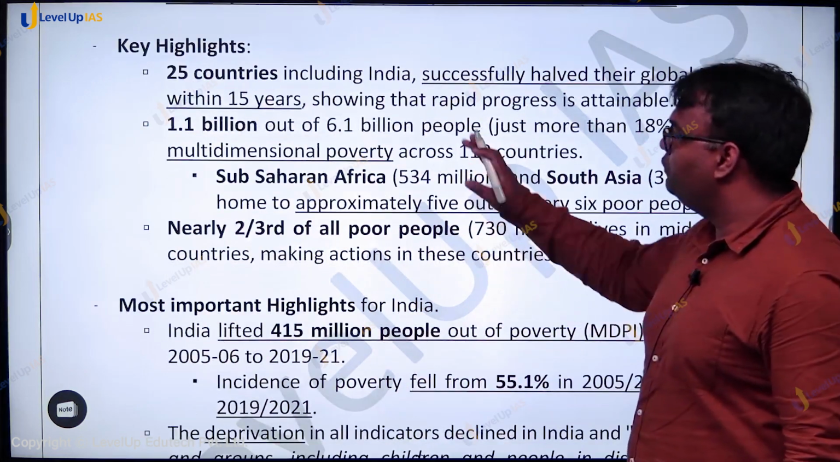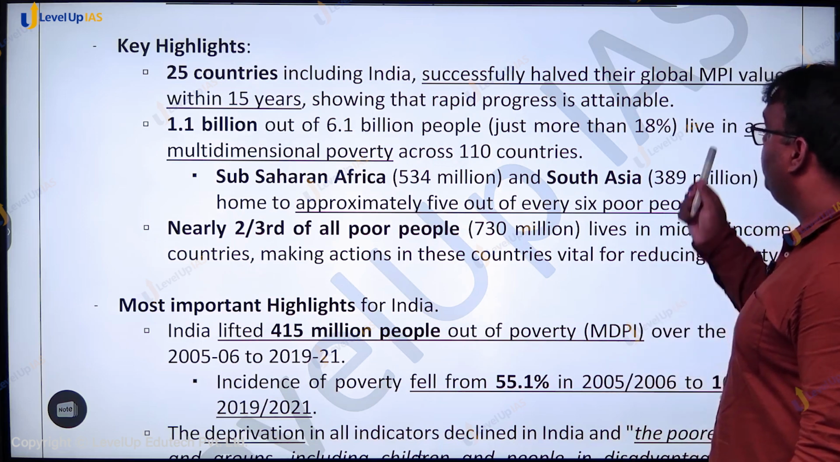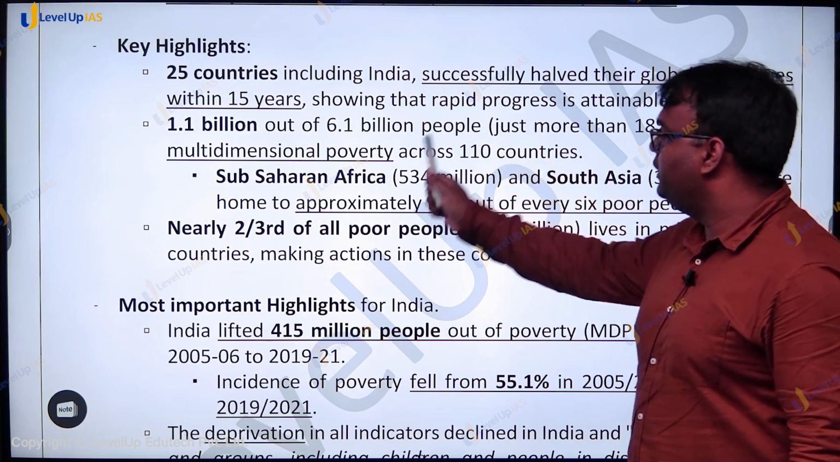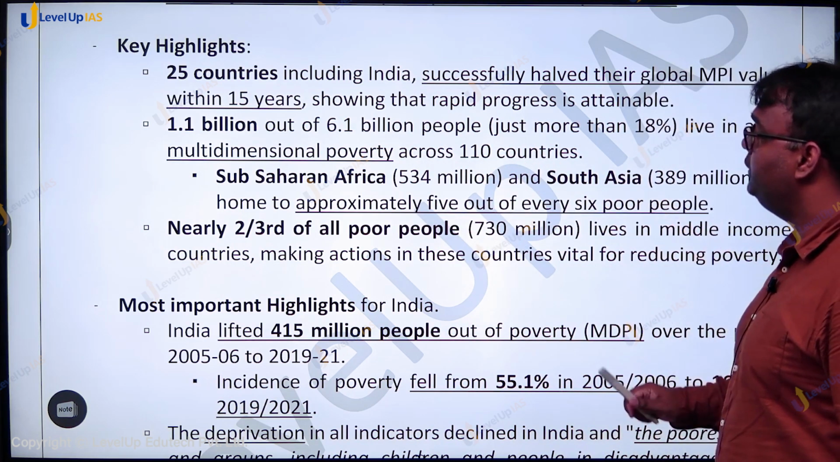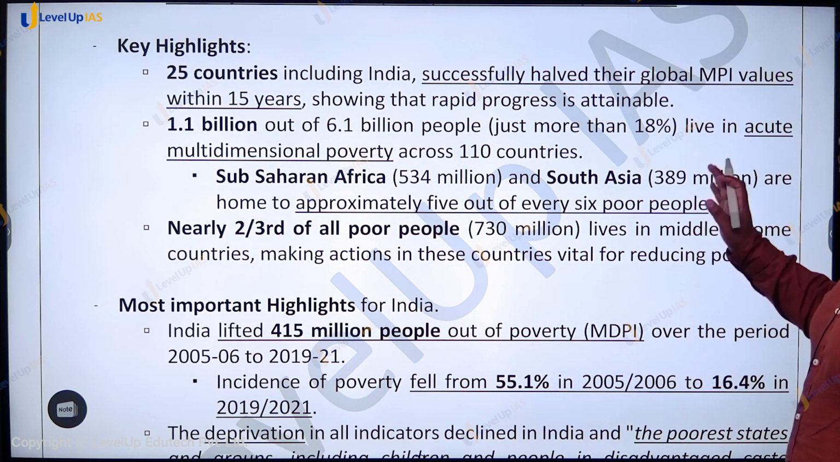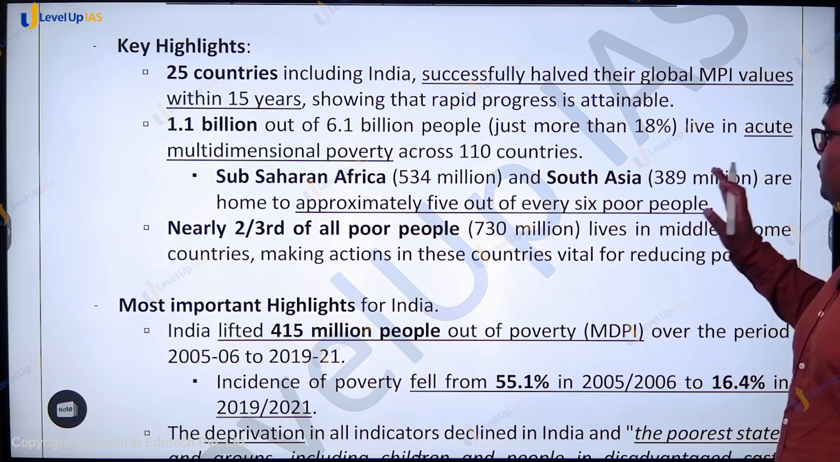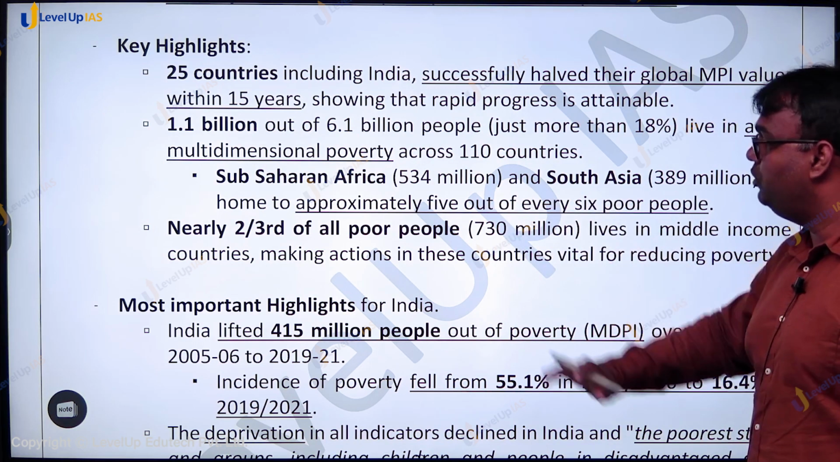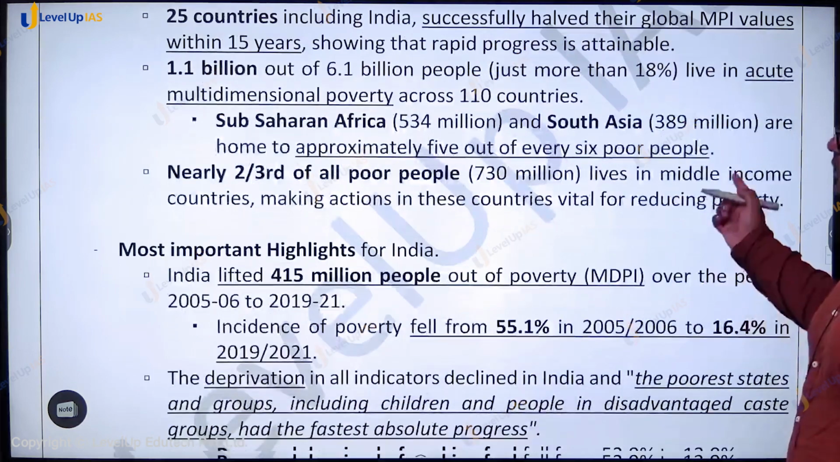1.1 billion people out of 6.1 billion people, around 18% of them, live in acute multidimensional poverty across 110 countries. Two regions, Sub-Saharan Africa and South Asia, contribute to around 5 out of 6 poor people, and nearly 2/3 of all poor people live in middle income countries.